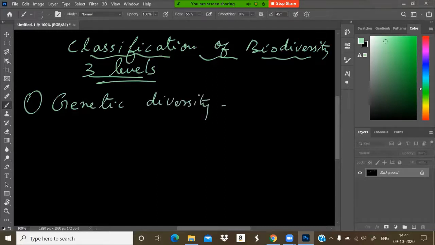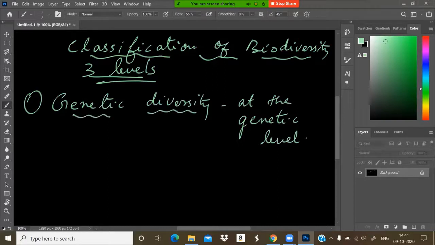Genetic diversity means it describes the diversity or differences among organisms at the genetic level, at the gene level, the molecular level. I will write it here.